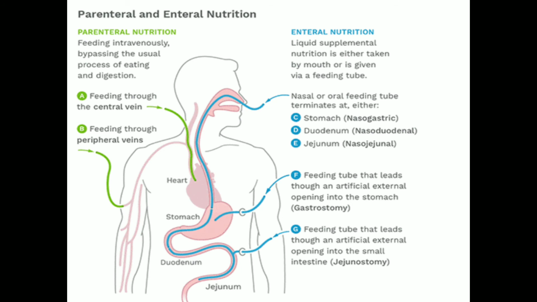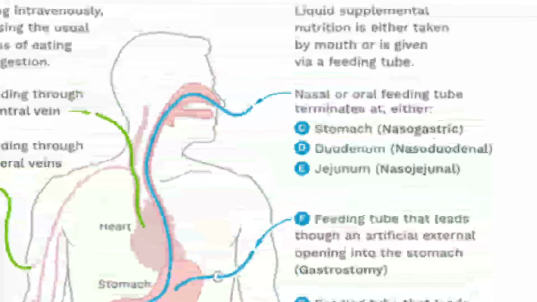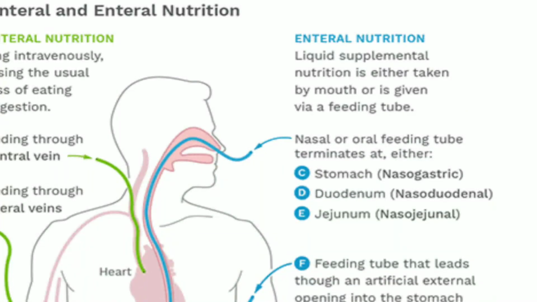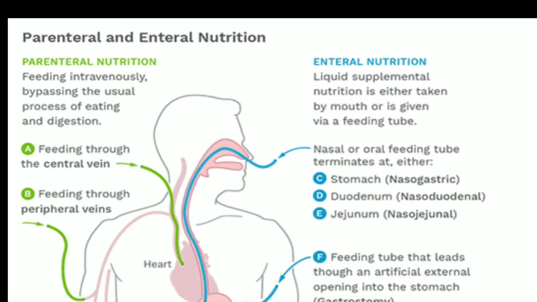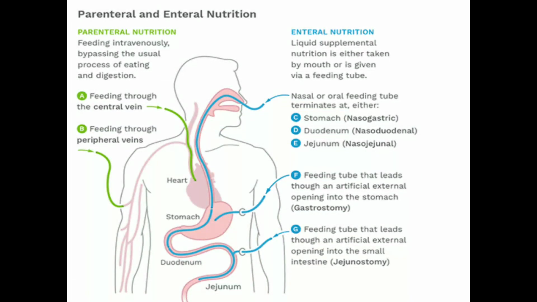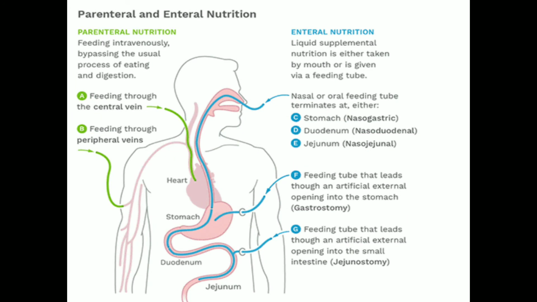Now see, in your book you will find this as tube feeding and intravenous feeding, but in terms of nutrition we basically call it enteral nutrition and parenteral nutrition. Both are not the same, but enteral nutrition is given through nasogastric